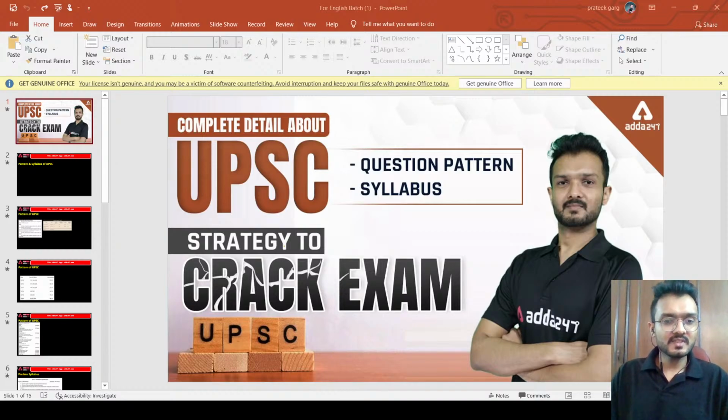So this is the basic pattern of the UPSC, and we will discuss each stage one by one, and we will see the syllabus of each stage. So if we see the prelims examination stage, the prelims exam stage consists of 2 exams.